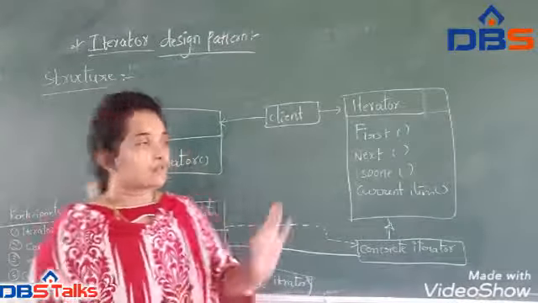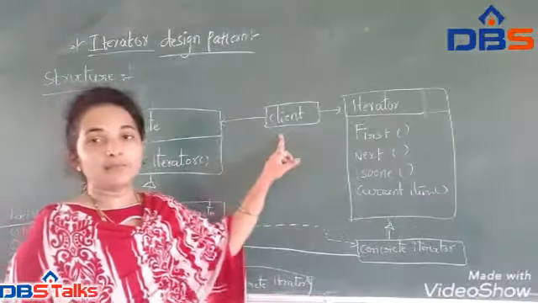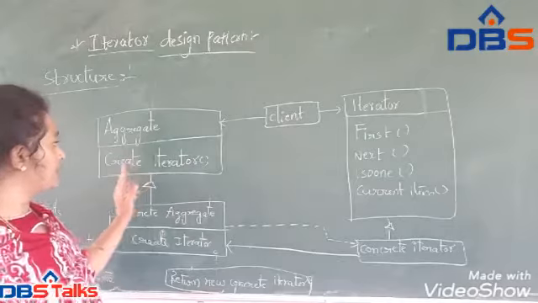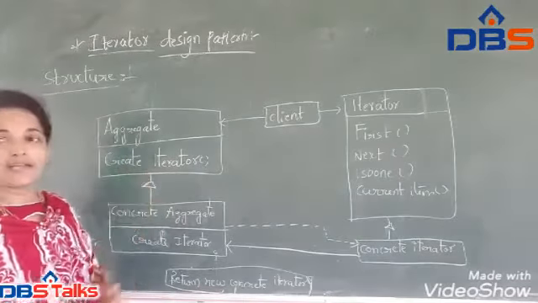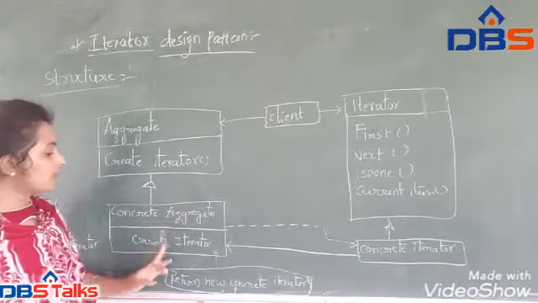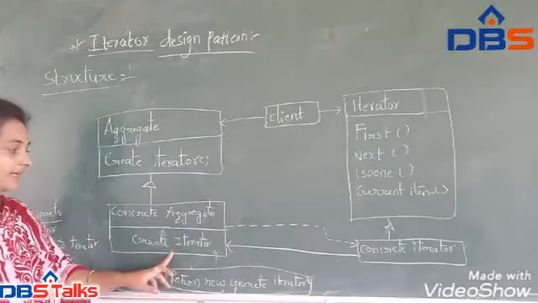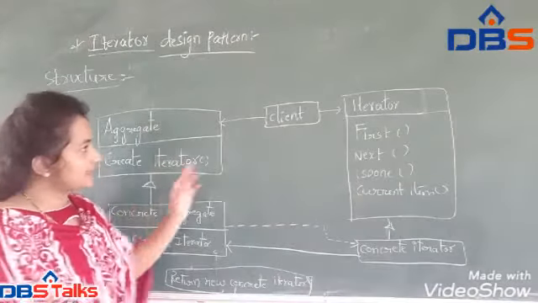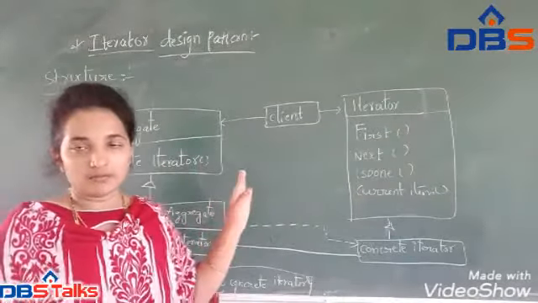The client provides the request, the iterator acts as an interface, and the concrete aggregate creates iterators. It inherits the methods from the aggregate. This is the working of this structure.